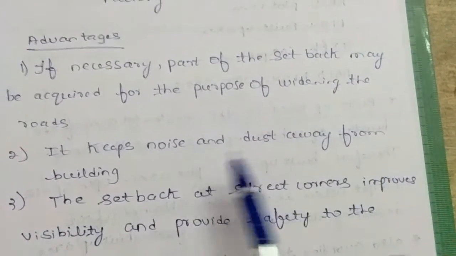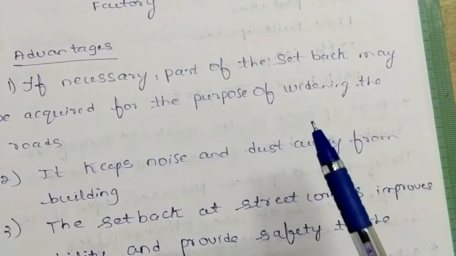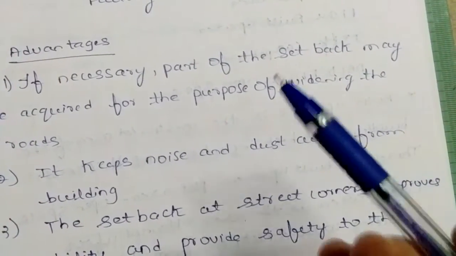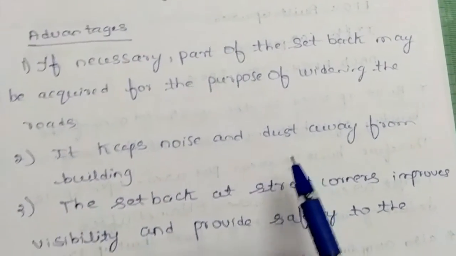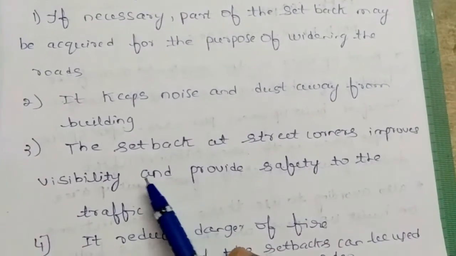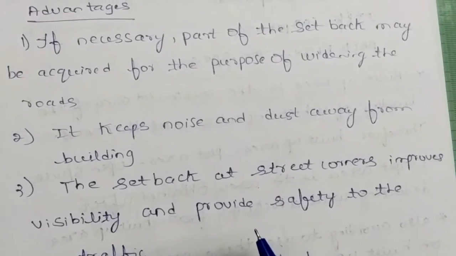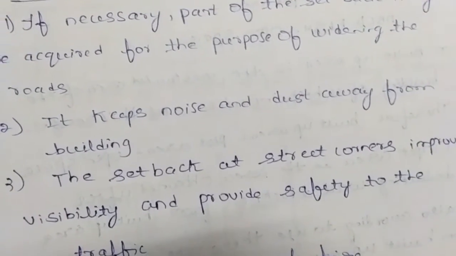As we have discussed earlier, it keeps the noise and dust away from the building. Yes, whatever sound pollution and air pollution is coming from the road, if our buildings are situated a bit far away from the road, we can avoid this problem. Then the setback at the street corners improves visibility and provides safety to the traffic. Yes, that is when we consider road safety.